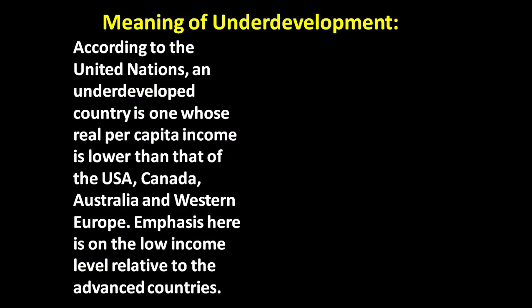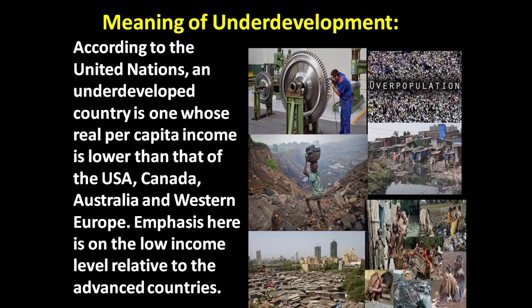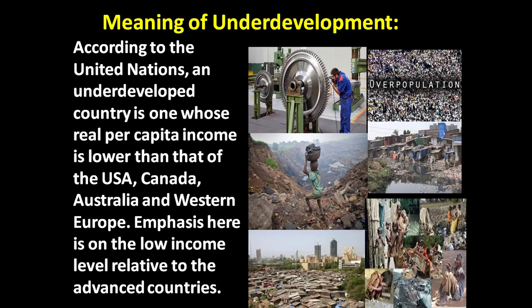According to the United Nations, an underdeveloped country is one whose real per capita income is lower than that of countries like USA, Canada, Australia and Western Europe.